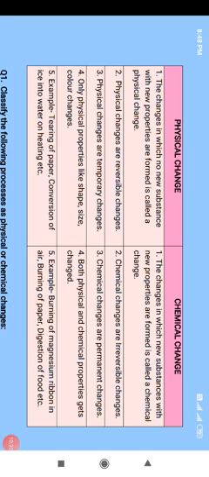Now coming to the fifth difference, which is the example. An example of physical change is tearing of paper. When you tear the paper, the product obtained is paper only. The chemical constituent of the paper doesn't change on tearing, so it is an example of physical change. Conversion of ice into water on heating: once water is formed from ice, you can also revert the process. So it is an example of physical change.